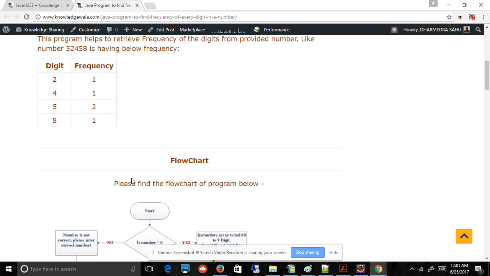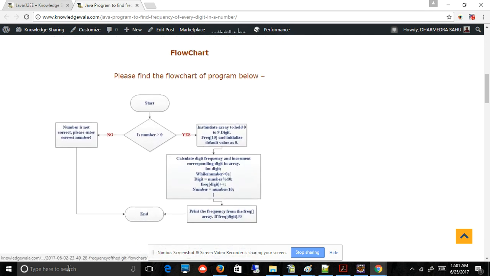I will explain it. Then I added the flow chart, so people can understand how to write a flow diagram for a problem, because in student syllabi, most Java problems ask you to write a flow chart or some sequence diagram.